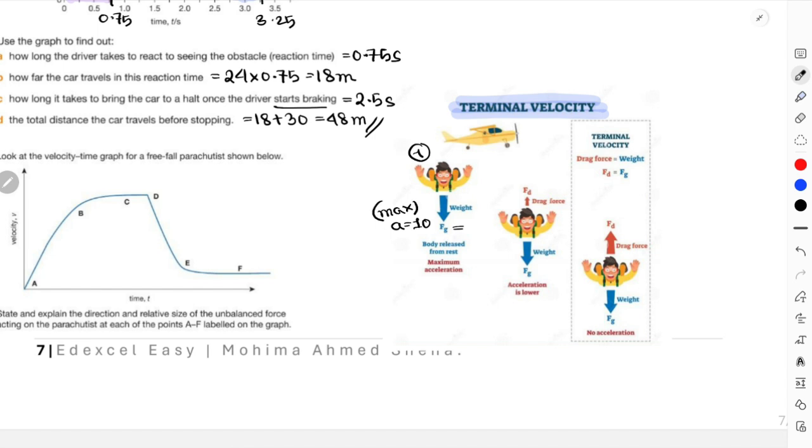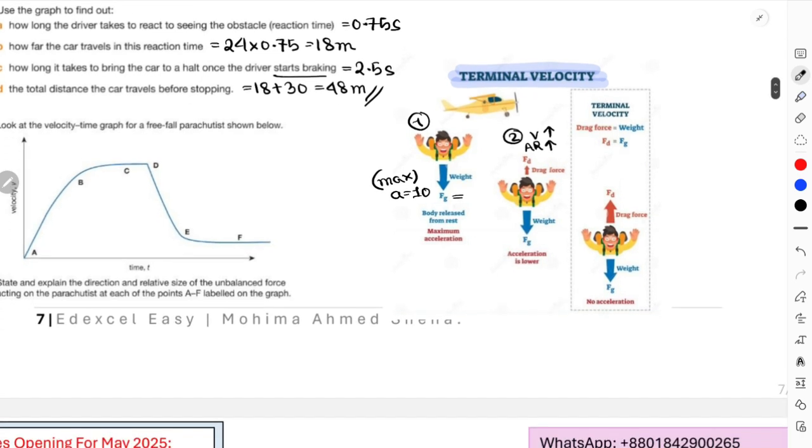But with time what happens, obviously as your object is accelerating, as we have already stated in the first section of this video, its velocity will also increase, right? So in scenario 2, as velocity increases, velocity and air resistance are directly proportional. So air resistance, AR represents air resistance, also increases.